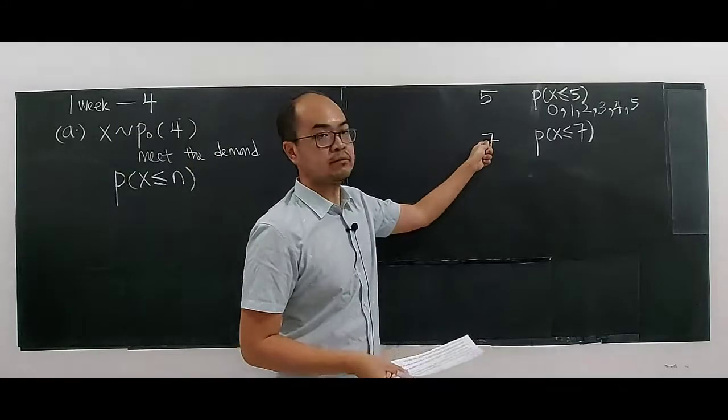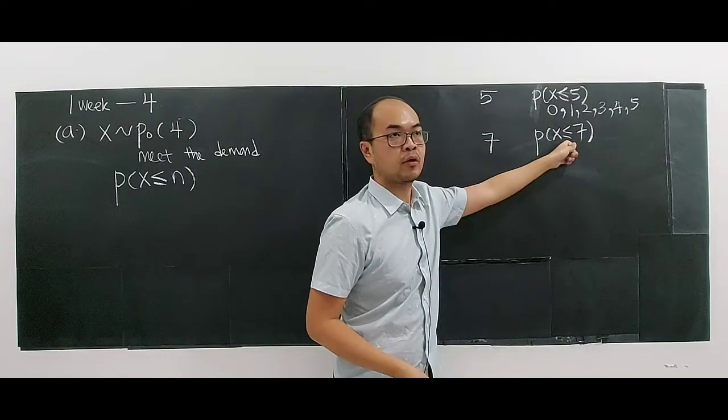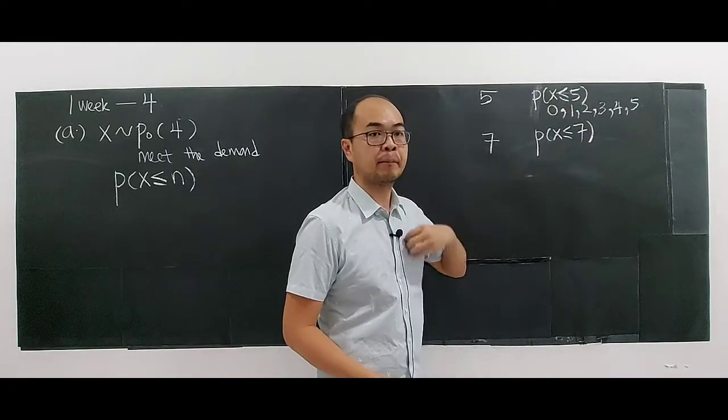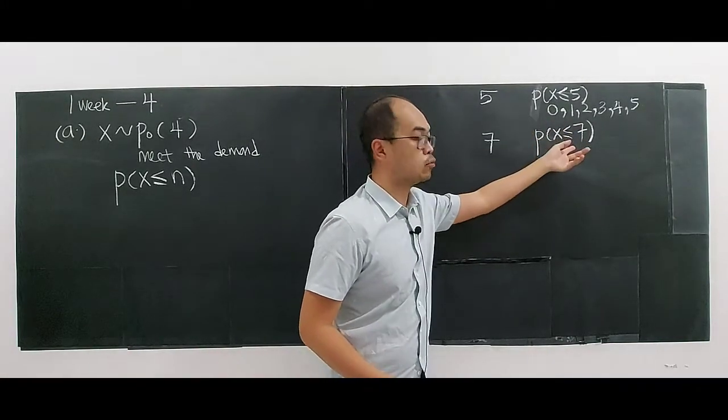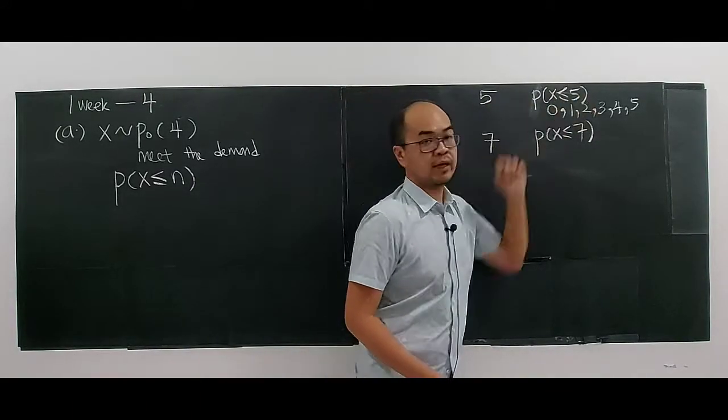If 7 means meets the demand, it is less or equal 7. Why? Kurang daripada 7 atau 7 boleh. Masih lagi saya mampu jual. Tapi kalau lebih 7 tak boleh. Alright? So 5, okay, at most 5, right?